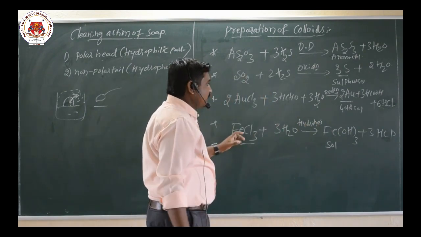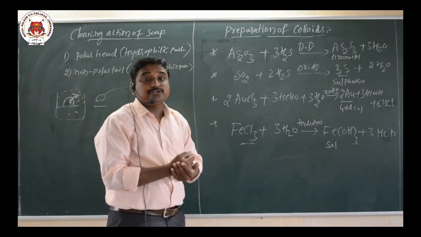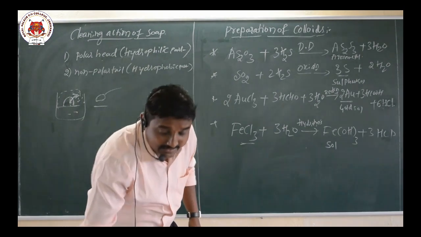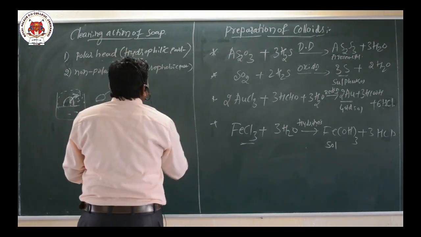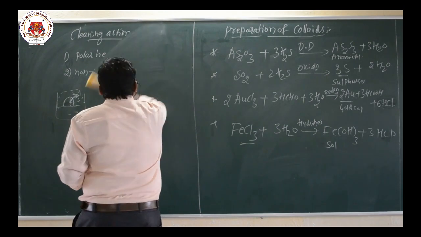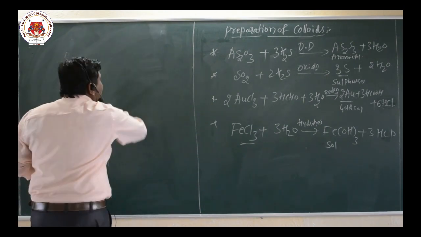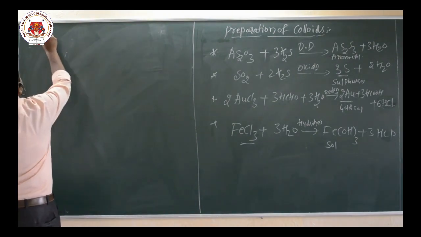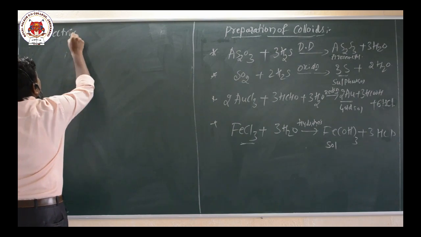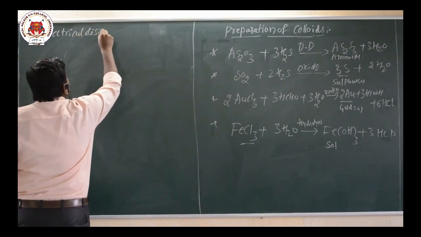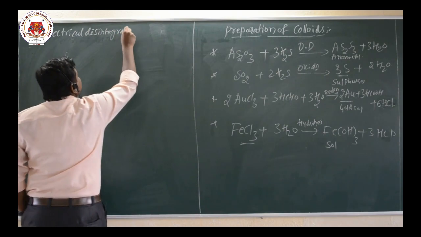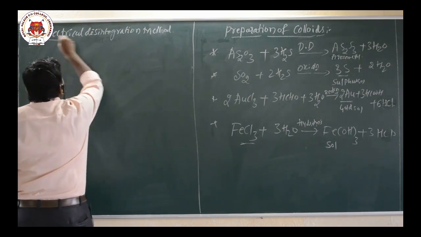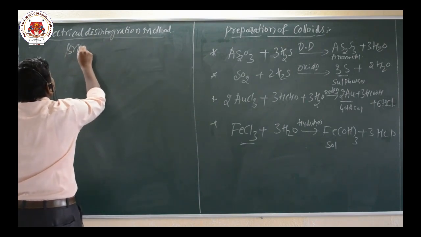Now these are the methods for the preparation of colloids. The first one is the chemical method. The second one is the electrical disintegration method. So for the preparation of colloids, the first method is the chemical method, and the second one is the electrical disintegration method, or the Bredig arc method.